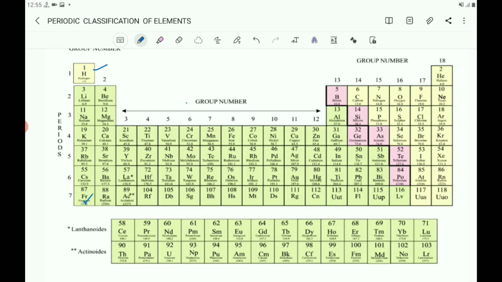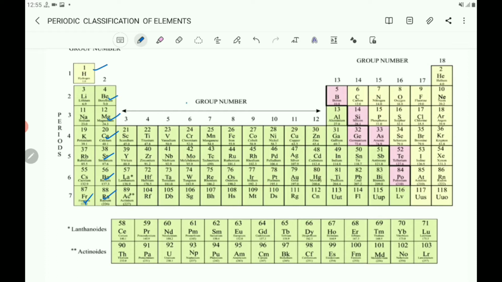Lithium, sodium, potassium, rubidium, cesium and francium are called alkali metals. Next you come to the second group. In the second group, how many elements are there? Again there are 6 elements: beryllium, magnesium, calcium, strontium, barium and radium.